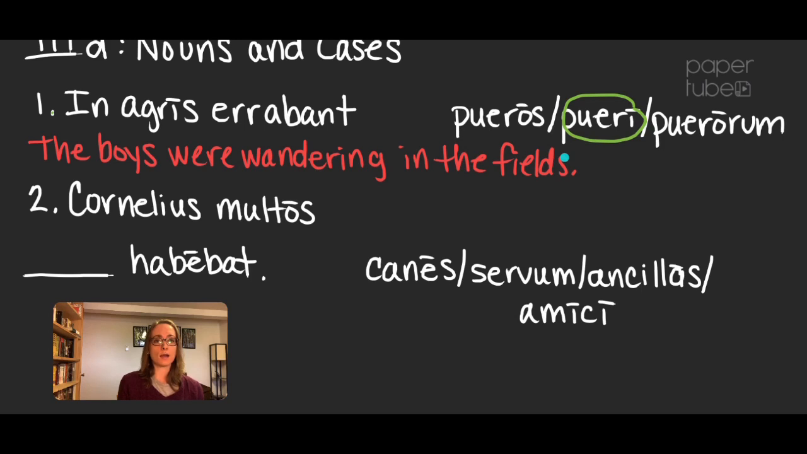Could it be canes, masculine accusative plural? It could. Let's see if anything else makes sense. Could it be servum? Well, it's accusative, but it's not plural, so it can't be servum. Could it be ancillas? That's accusative and it's plural. Hold on though. Multos is masculine and ancillas is feminine. Could it be amici? Well, it is masculine and plural, but it's not a direct object. So the only choice that makes sense is canes. And then the translation is Cornelius used to have many dogs.